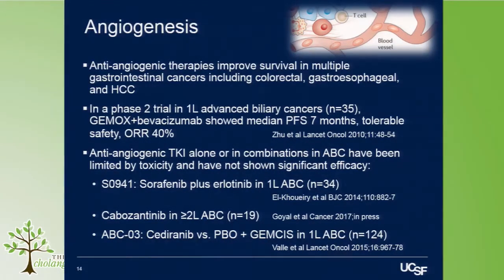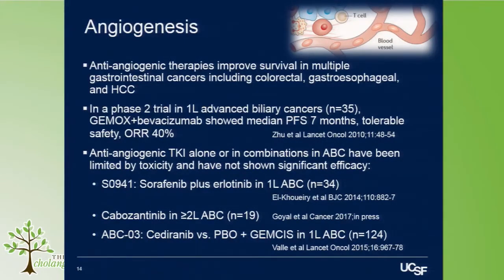And there have been some promising early results in cholangiocarcinoma suggesting there may be benefit of this approach in combination with chemotherapy as well for biliary tract cancers. And this is work from Andrew and his group in 2010, when they showed that the combination of Avastin or bevacizumab plus Gemox was associated with promising response rates and prolonged progression-free survival in a small cohort.